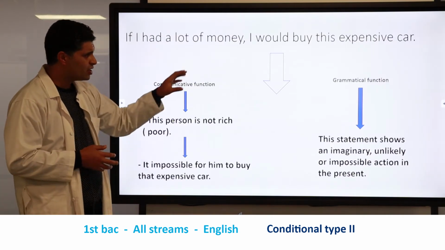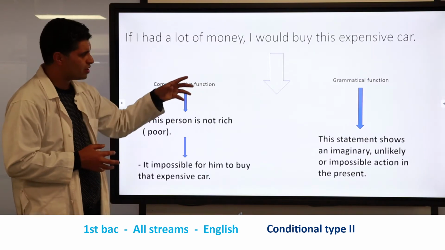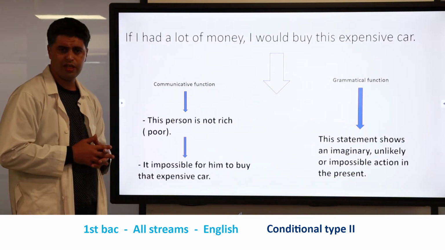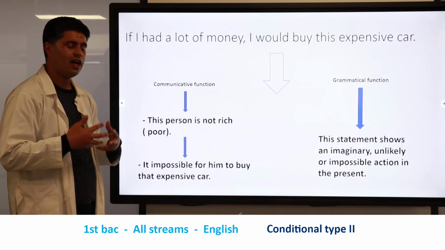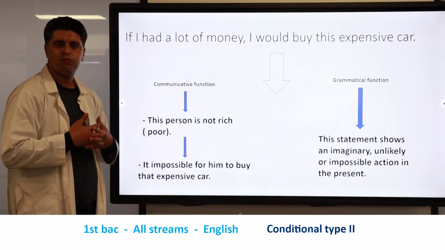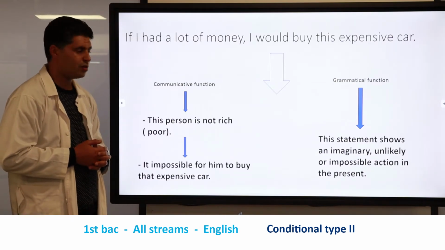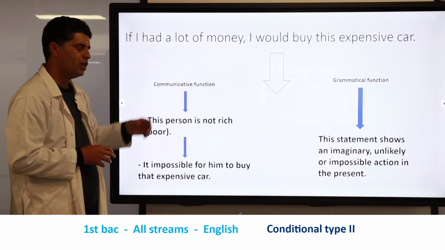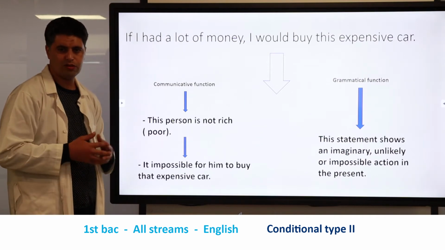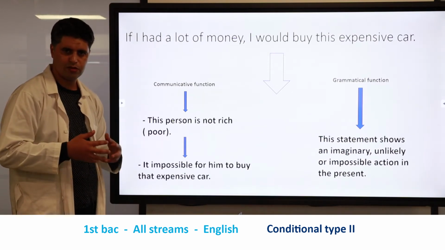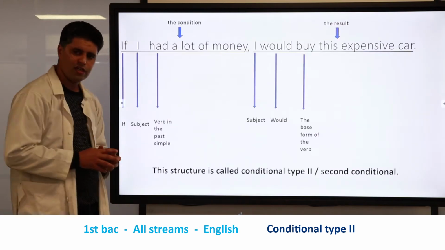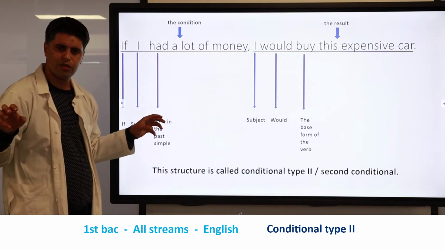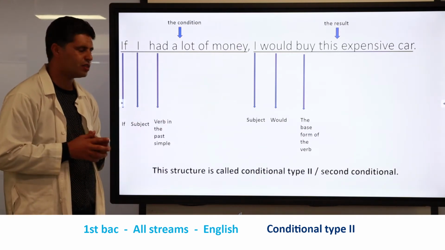Great. So after getting the communicative function, let's see what is the grammatical function of the statement. Here the statement shows an imaginary, unlikely, or impossible action in the present. So here, pay attention. We have the past simple, but the past simple doesn't indicate the past, it is used to indicate the present. We're going to see why. First, let's dismantle the structure and see what the components of this structure are.